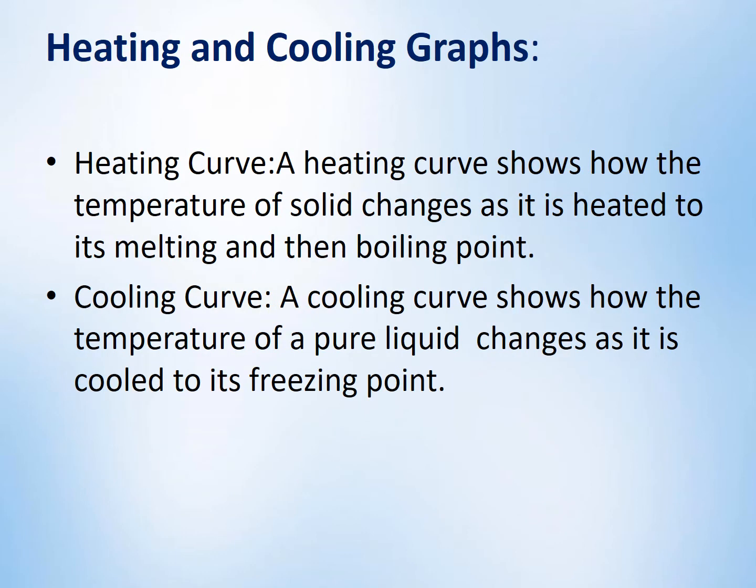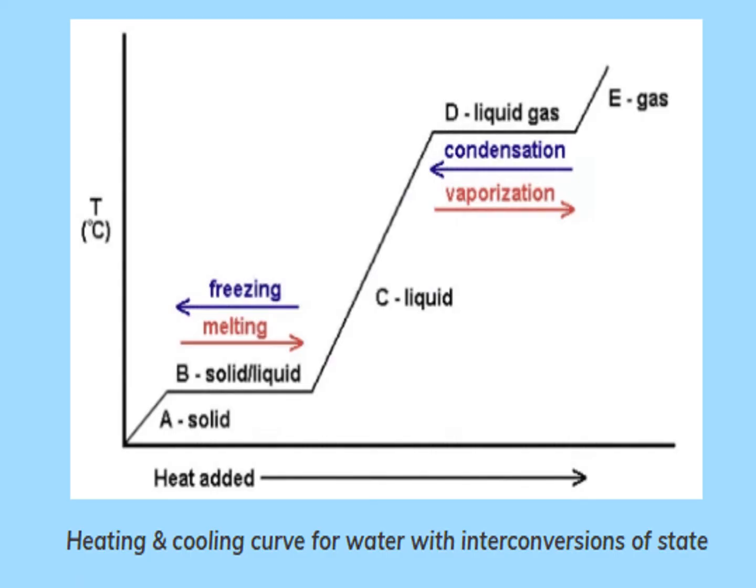Now let's discuss heating and cooling graphs. What is the heating graph or heating curve? A heating curve shows how the temperature of a solid changes as it is heated to its melting and then boiling point. Cooling graph or cooling curve. A cooling curve shows how the temperature of a pure liquid changes as it is cooled to its freezing point. Now look at this graph very carefully. Heating and cooling curve for water with interconversion of states are shown in this graph. If we plot the graph of temperature against time, we will get the curve shown in the figure.